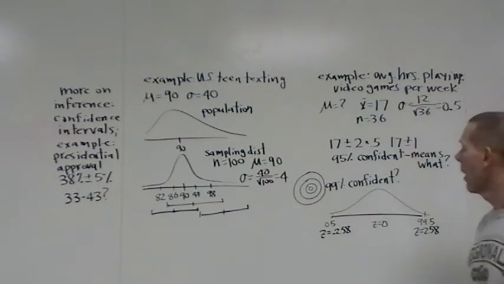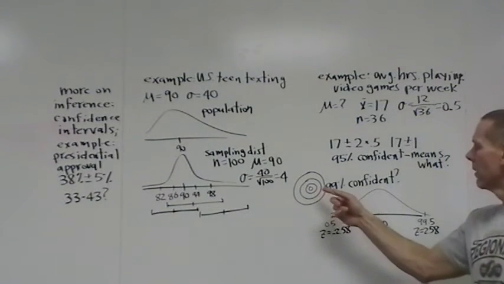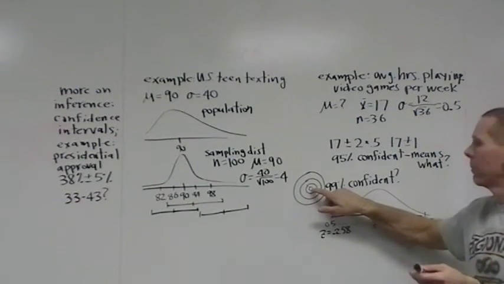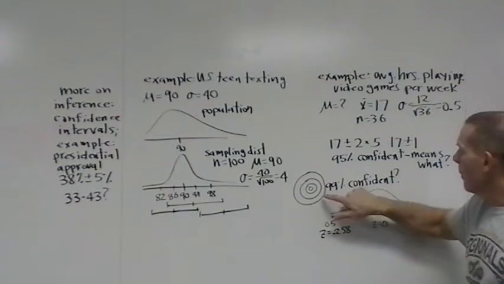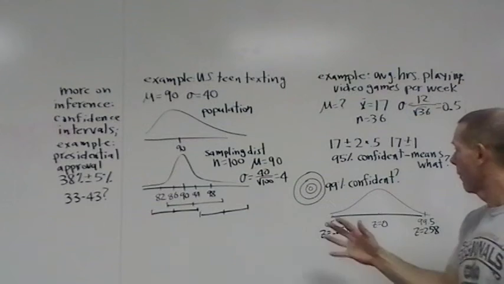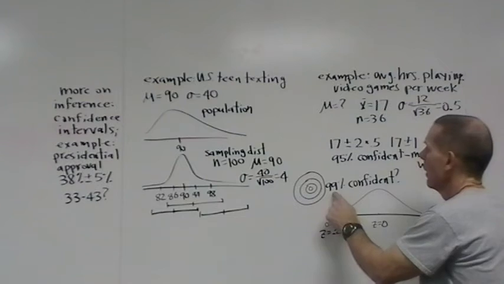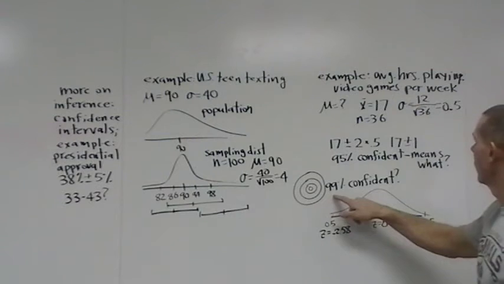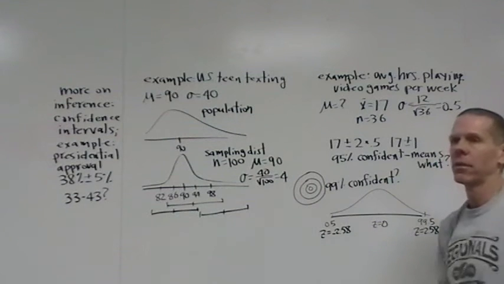What if I wanted to be even more confident? What if 95% confidence is not good enough for you? Think of a dart board. I might only be 10% confident that I can hit a bullseye, or even less. I might be 25% confident that I can fit in here. I might be 50% confident that my dart will hit somewhere in there. And maybe I'm 99% confident that I can at least hit the board somewhere. The point is, if you want to be more confident, you have to give yourself an even bigger target. So a 99% confidence interval would have to extend even further.